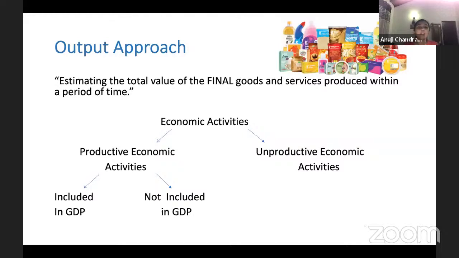Okay. Now, when we talk about economic activity, the process of production is the economic activity. Let's say you produce a water glass, or a water bottle. So that is an economic activity. So whatever you do, most of these activities are economic activities. Now, we categorize economic activities into two, called productive economic activities and unproductive economic activities.